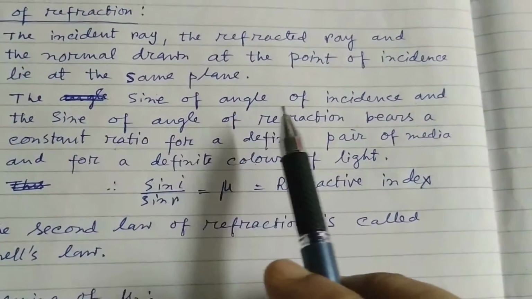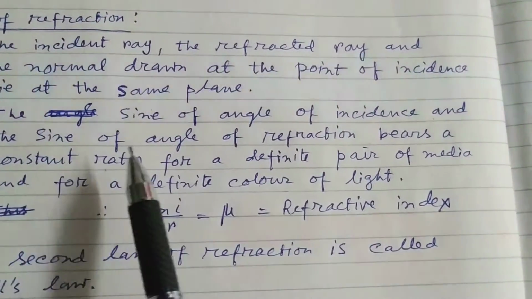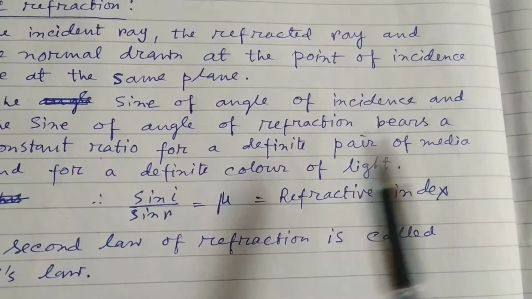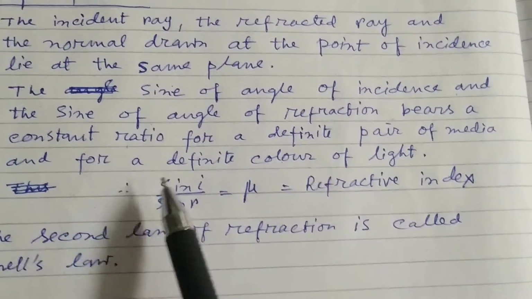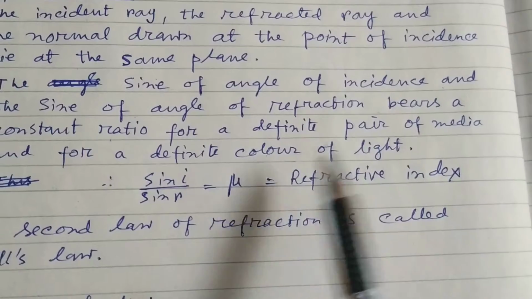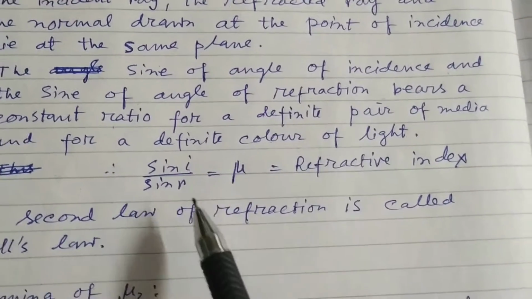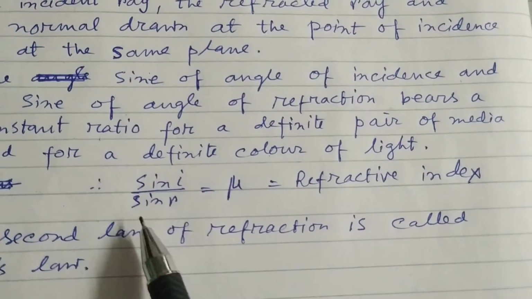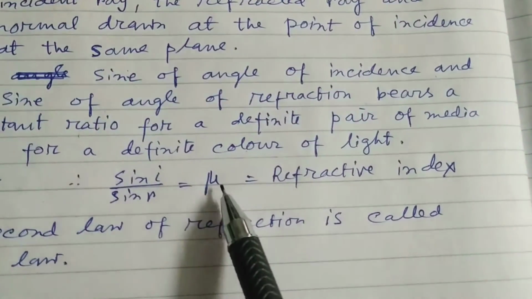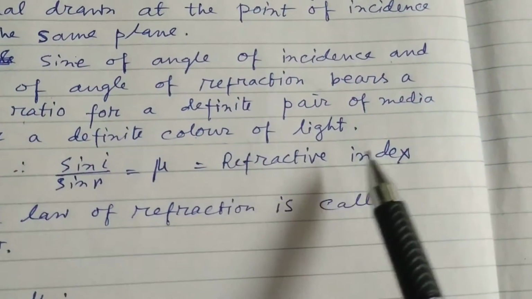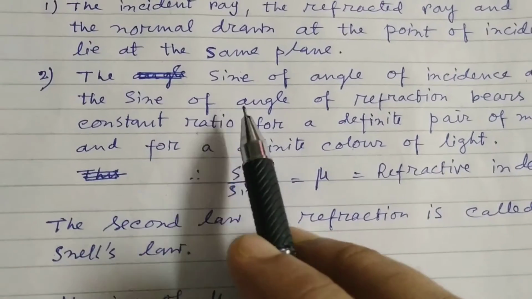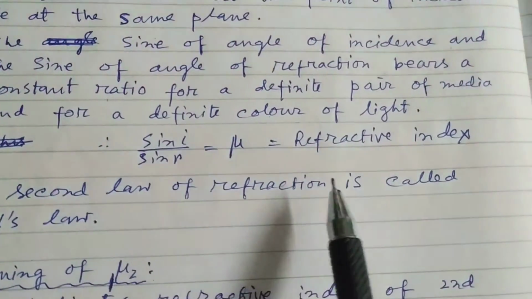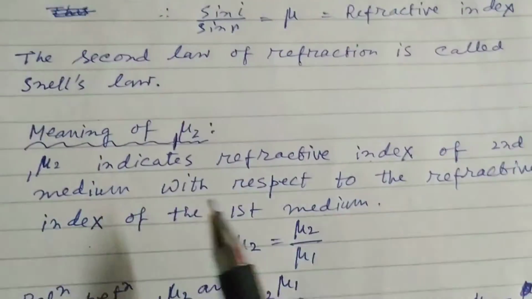Second law: the sine of angle of incidence and the sine of angle of refraction bears a constant ratio for a definite pair of media and for a definite color of light. This condition is also important. Therefore, sin I by sin R is equal to mu. This is a constant, and this is known as refractive index. The second law of refraction is called Snell's law.